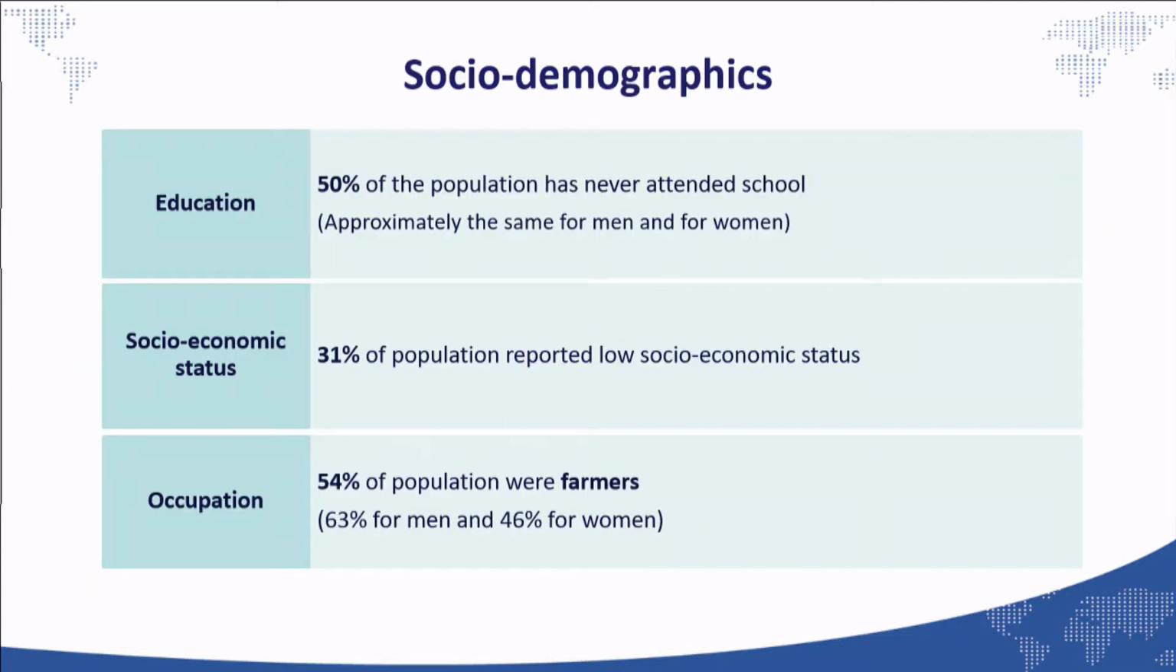For the results of the socio-demographic survey, we found that among the participants, 50% of the population have never attended school. The percentage between men and women is quite similar. Also, 31% of the population reported low socioeconomic status. And we also found that 54% of the population were farmers, with the percentage of men higher than women.